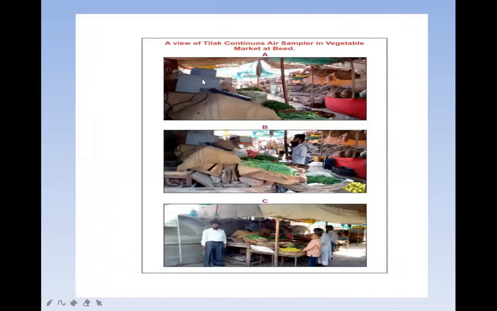So, see here, this is the Tilak air sampler. In this Tilak air sampler, there are two systems. One is the exhaust fan and the second is the drum. The drum is inside this, and this drum has 16 marks. Each mark is of 12 hours. For completing this drum rotation, it requires 8 days, day and night.